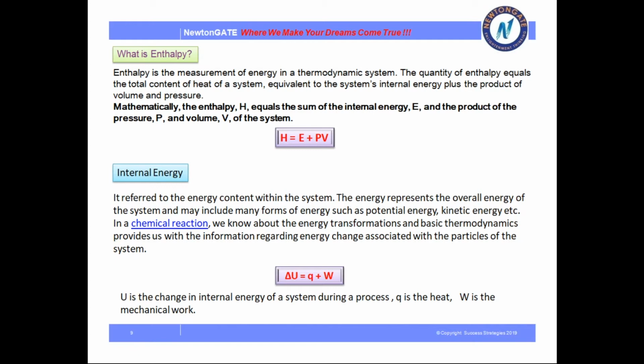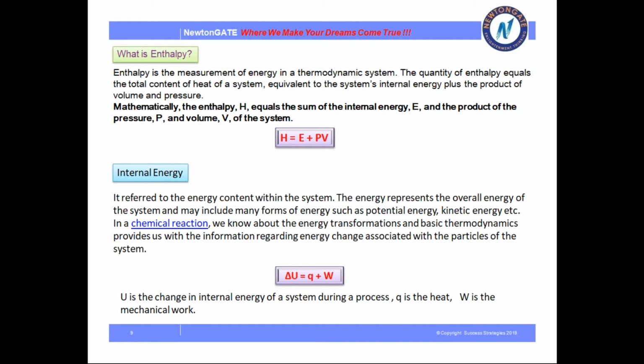Enthalpy is denoted as H, which is equal to E, where E means internal energy here, plus the product of pressure, P, and volume, V, of a system. This is enthalpy.